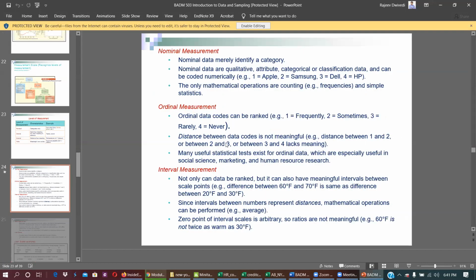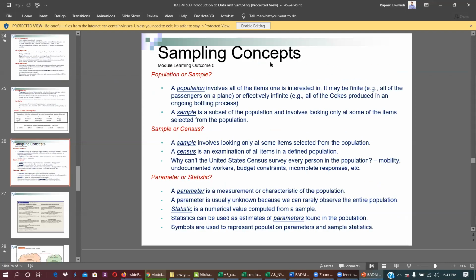So this is all the example, everything is right there. Sampling concept, you just need to understand this. If you don't understand, let me know, I will explain.